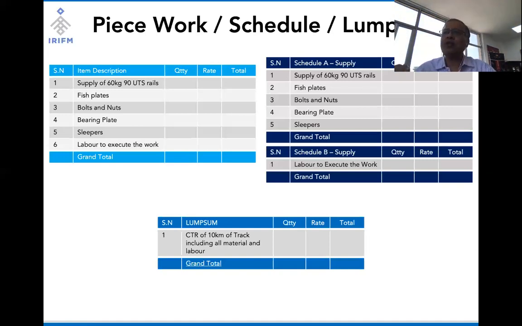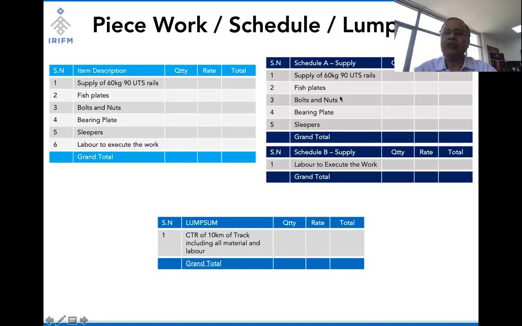If a bidder quotes on the standard schedule rate of 10 lakh rupees and his offer is minus 10%, then he is giving a 10% discount on the standard schedule rate of 10 lakh rupees, which means the effective value of the schedule quoted by the bidder is 9 lakh rupees.